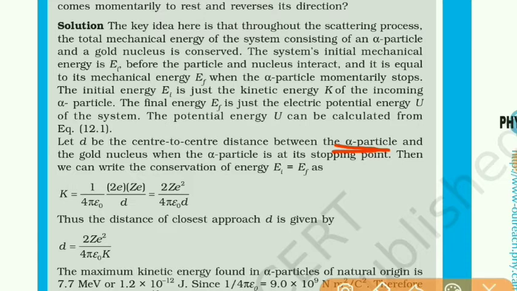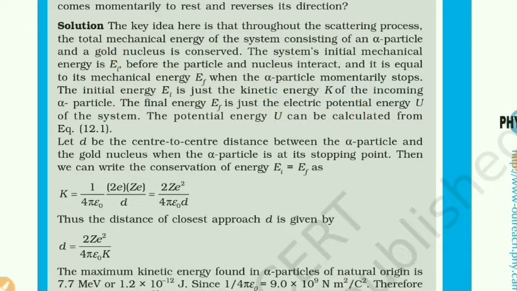As the alpha particle approaches the nucleus, its kinetic energy decreases but potential energy increases, and when it reaches the closest distance, its potential energy will be maximum. So we can say that the total kinetic energy was converted to potential energy,